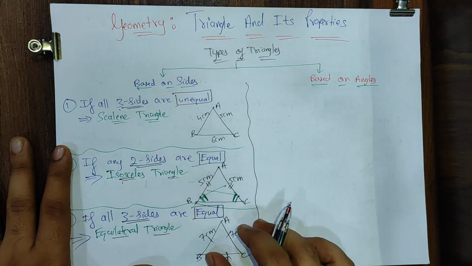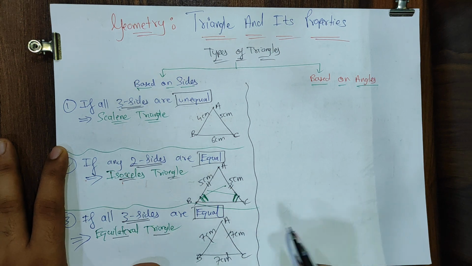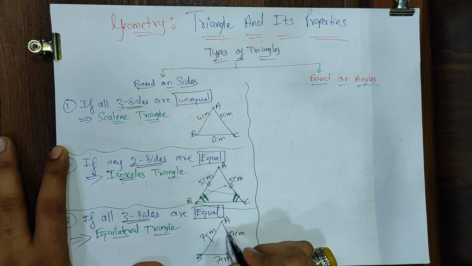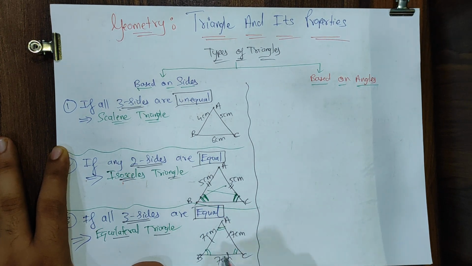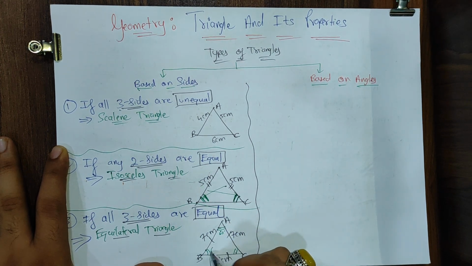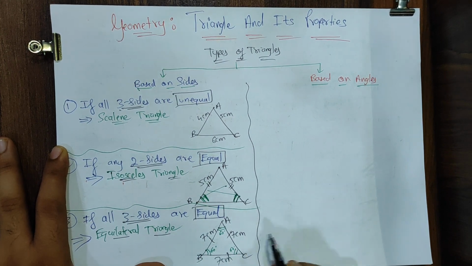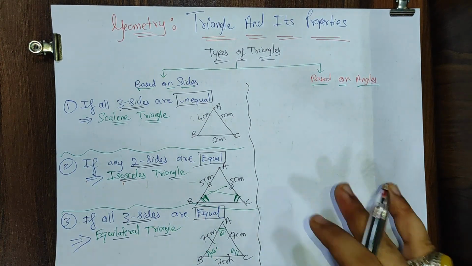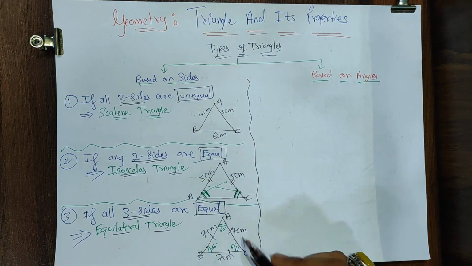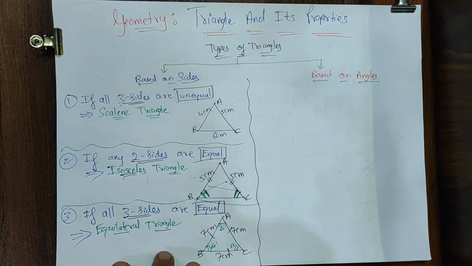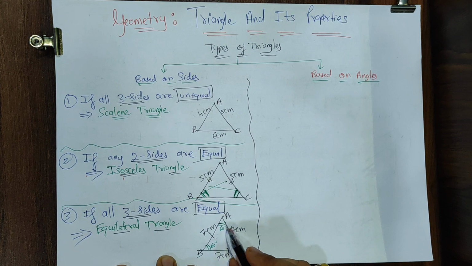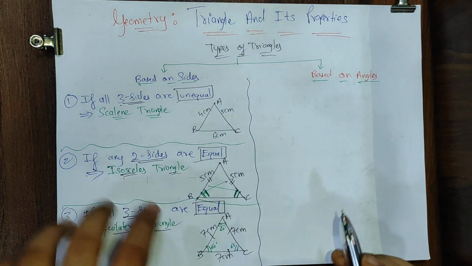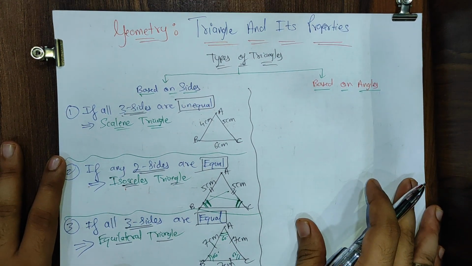Now come here please, all of you. In an equilateral triangle also, all three sides are equal and all three angles are also equal. And in an equilateral triangle itself, we can definitely say the measures are 60, 60, 60. Sides can be any value: 7, 7, 7, 9, 9, 9, 100, 100, 100. But always in an equilateral triangle, all three angles are equal. And we know the sum of all three angles should be 180 degrees. And all are equal, so it's always 60 degrees, 60 degrees and 60 degrees. This is the extra additional knowledge you should know.